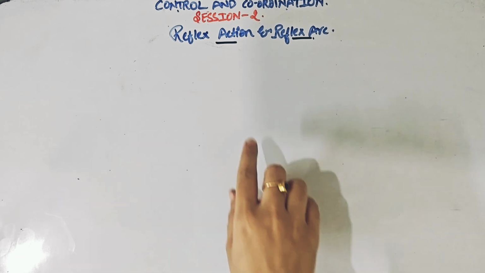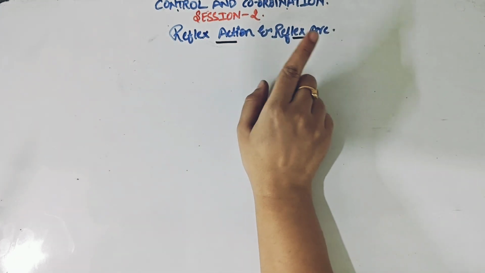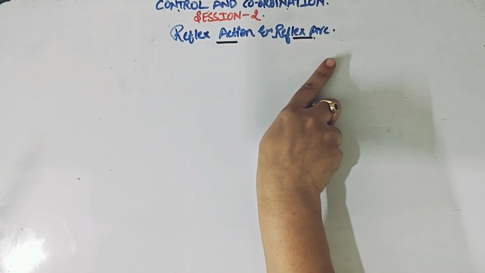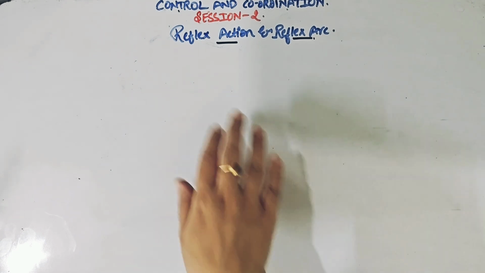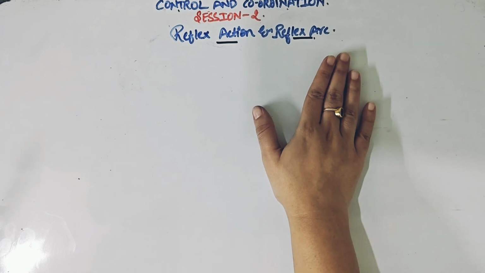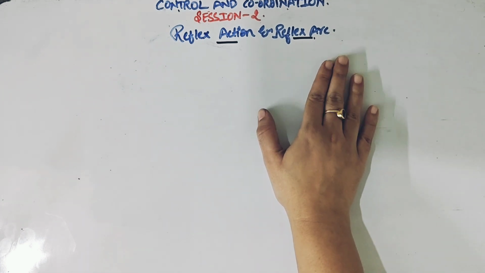So today we are dealing with the second session on the chapter Control and Coordination, and in today's session we are going to understand what is reflex action and reflex arc. So it will be a short video because we will be covering only this concept here, which is not a very detailed and elaborative concept but a very important concept, children. So let's start with our video.